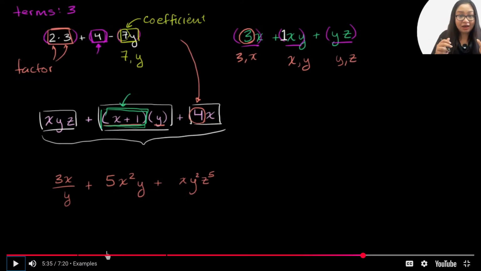When there are plus or minus signs between the variables, then we say those are terms. Why? Because terms are separated by plus or minus signs, correct? But when there are factors, factors are multiplied. That means the number that is multiplied to the variable. Understood? Very, very simple, right?